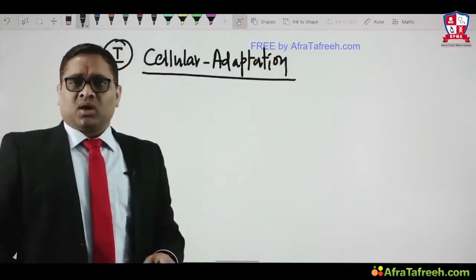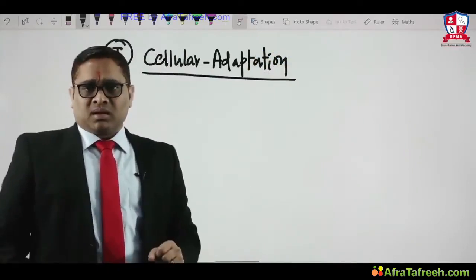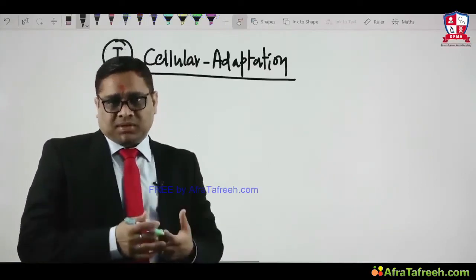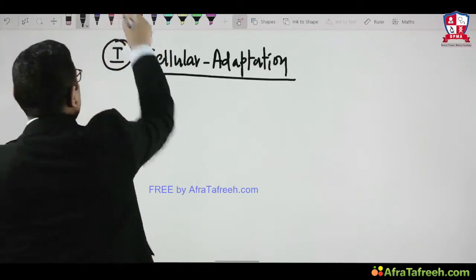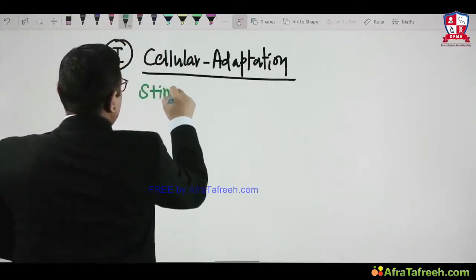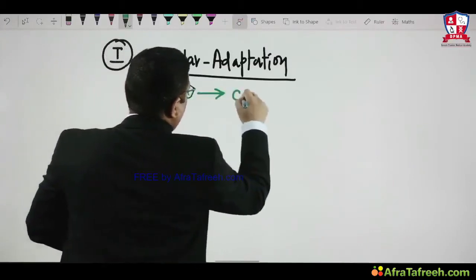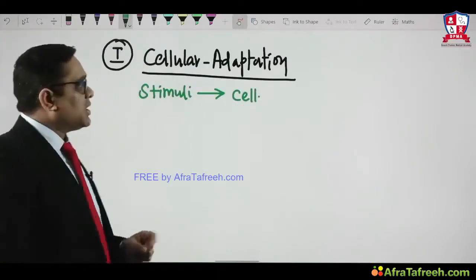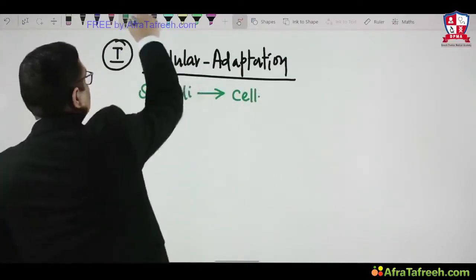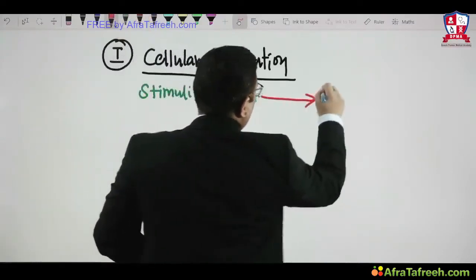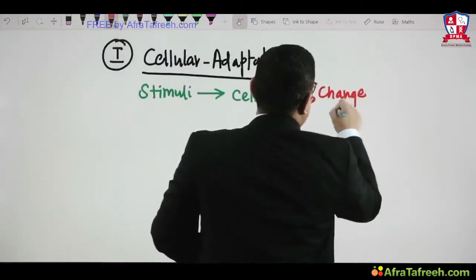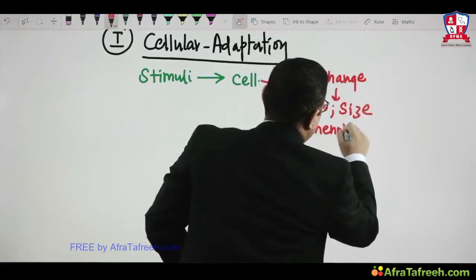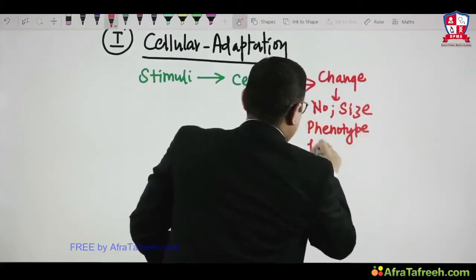We have seen a brief discussion that cellular adaptation will happen when there is an altered physiological stimuli, or when there is a non-lethal stimuli given to a cell, right? So the question is, what is cellular adaptation? When a stimulus is given to a cell, and we know the stimulus was altered physiological or non-lethal, what will happen to the cell? The cell will have a change in number, size, phenotype, and functions.